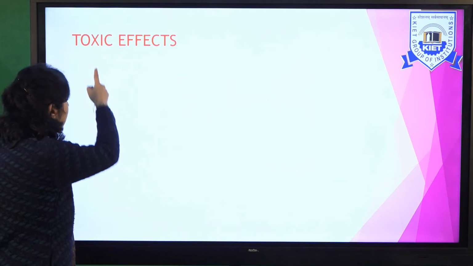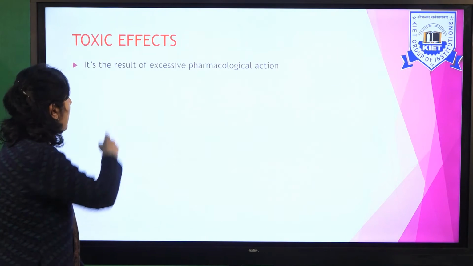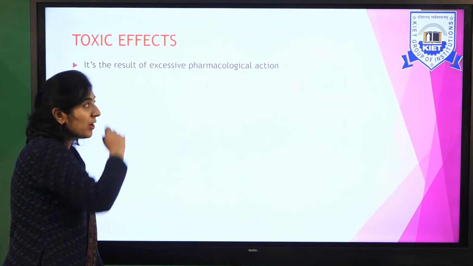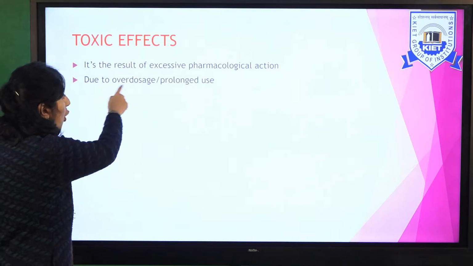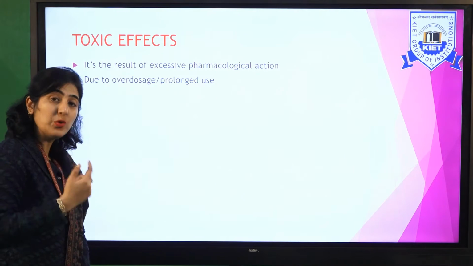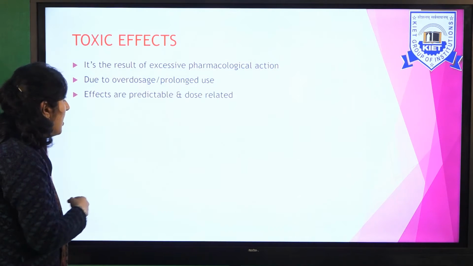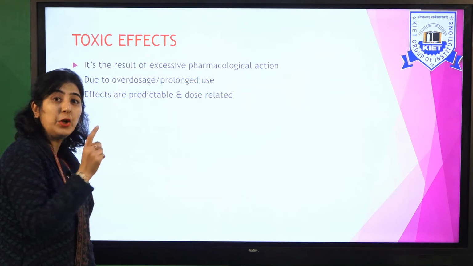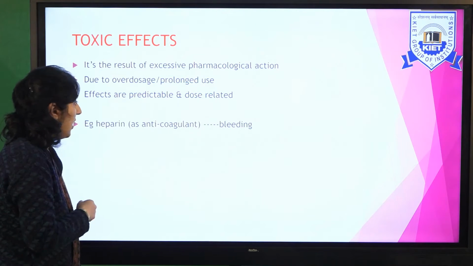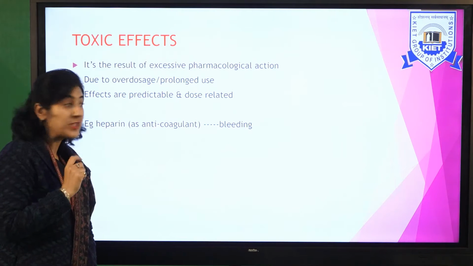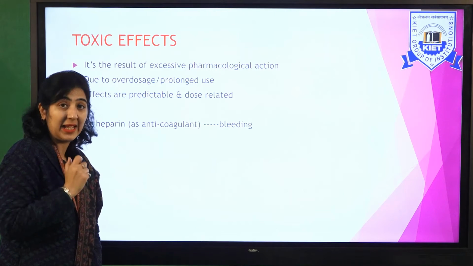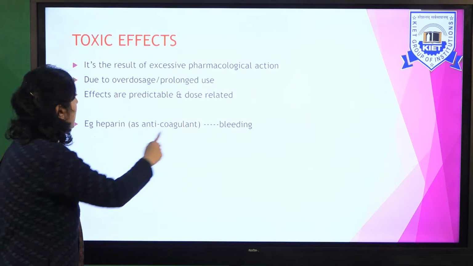Next ADR category is toxic effects. It is a result of excessive pharmacological activity of the drug. It is due to overdosage or prolonged use of a particular drug. Effects are predictable and dose-related. For example, heparin. Heparin is an anticoagulant which prevents coagulation, blood clotting. If we take it in higher doses, it will lead to bleeding.